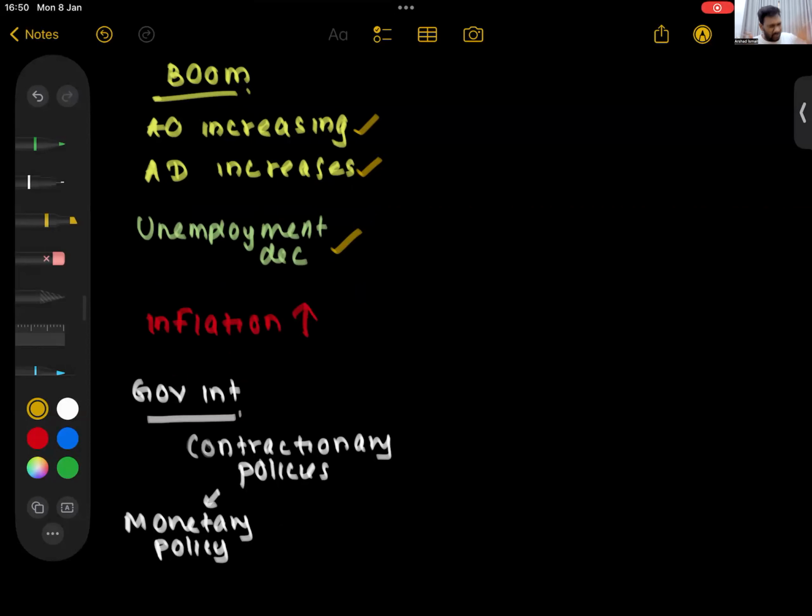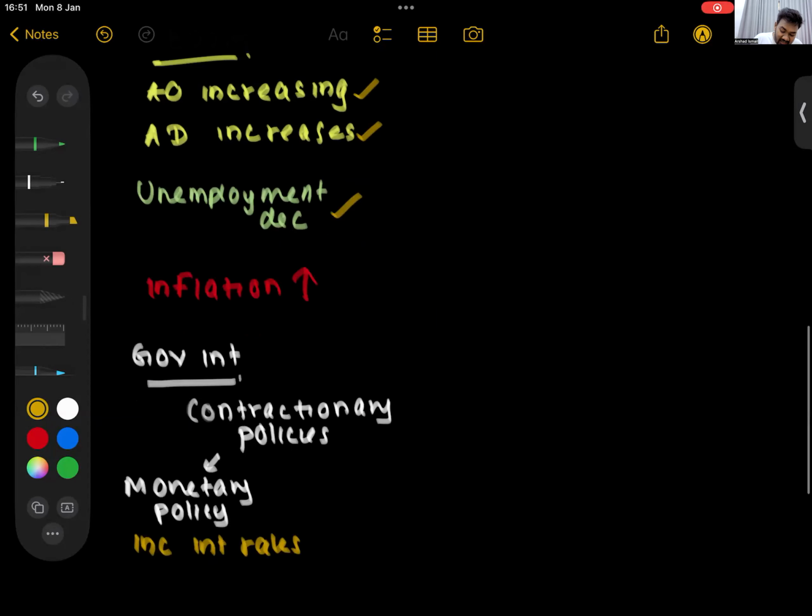They increased rates. Why does it happen, how does it happen? We will study in detail in unit number 7. I'm just giving you an overview now. So they will increase interest rates and try to reduce the money supply.